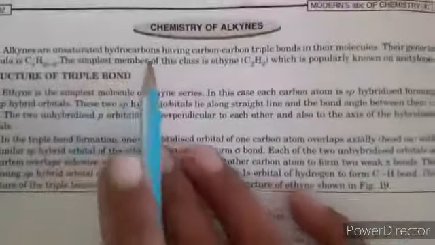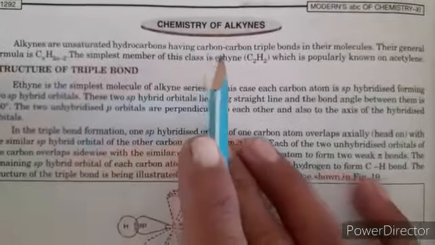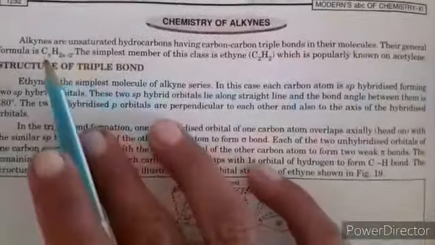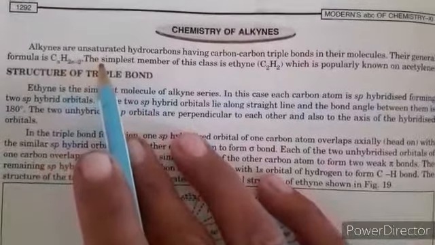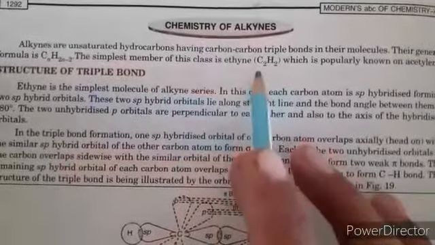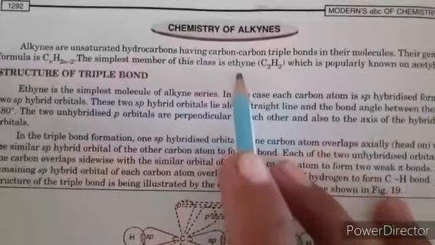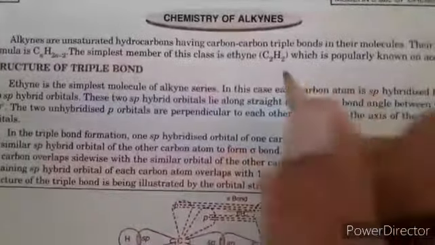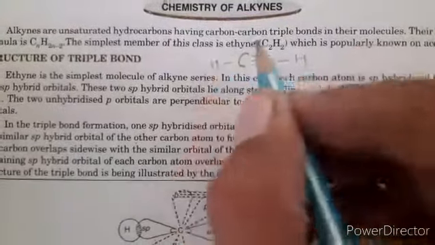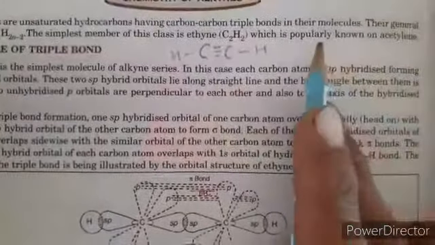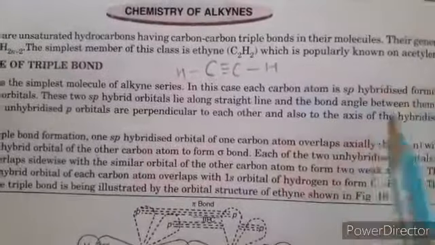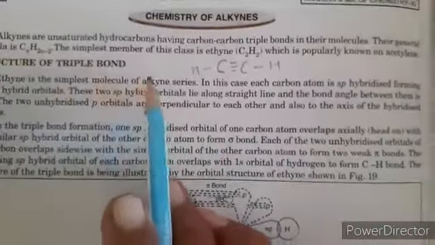So alkynes are unsaturated hydrocarbons having carbon-carbon triple bonds in their molecule, whose general formula is CnH2n-2. The first or simplest member of this class is C2H2, ethyne. It means there is a triple bond between two carbon atoms and each carbon contains one hydrogen atom to satisfy their valency, which is popularly known as acetylene. So what is the structure of a triple bond carbon?